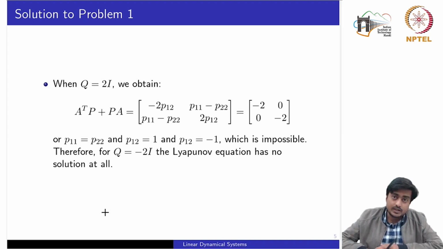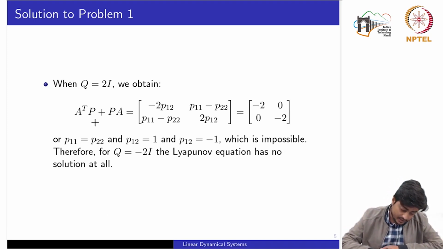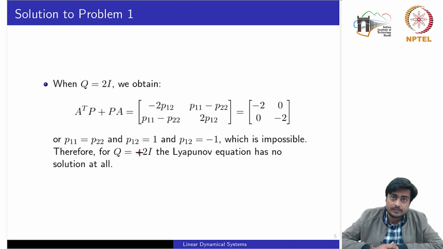Now choosing Q as a strictly positive definite matrix, once you start solving for all the Pij's, you would see that we obtain P11 is equal to P22, P12 is equal to 1 and P12 is equal to minus 1, which is not possible. So for Q equal to 2I, the Lyapunov equation has no solution at all. Right?